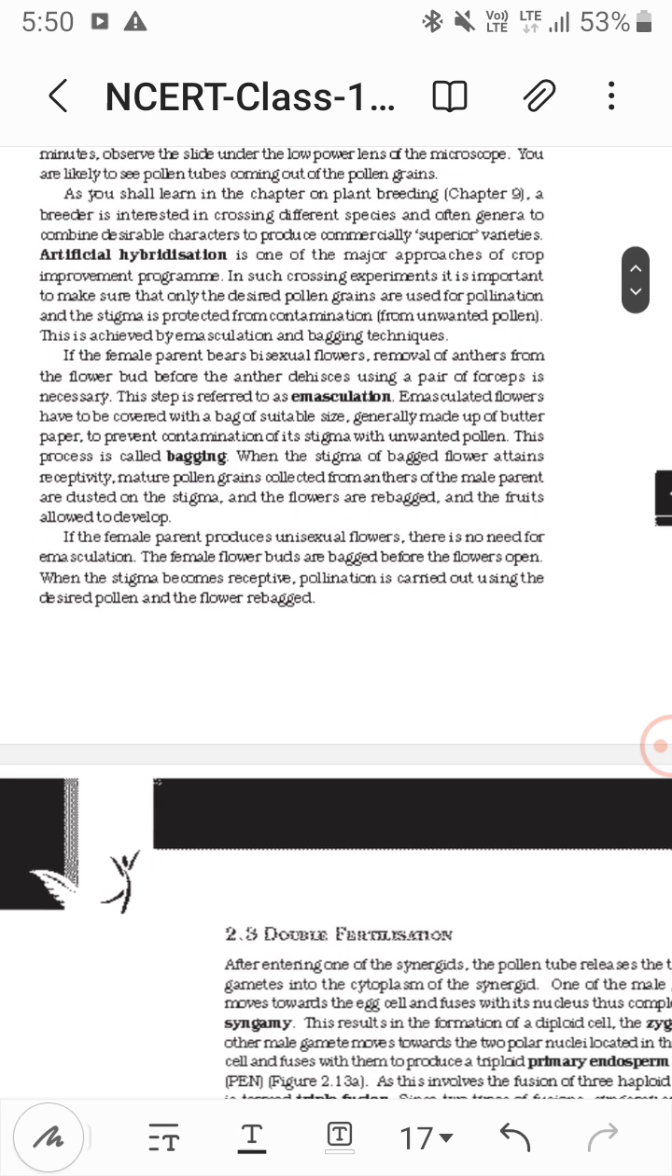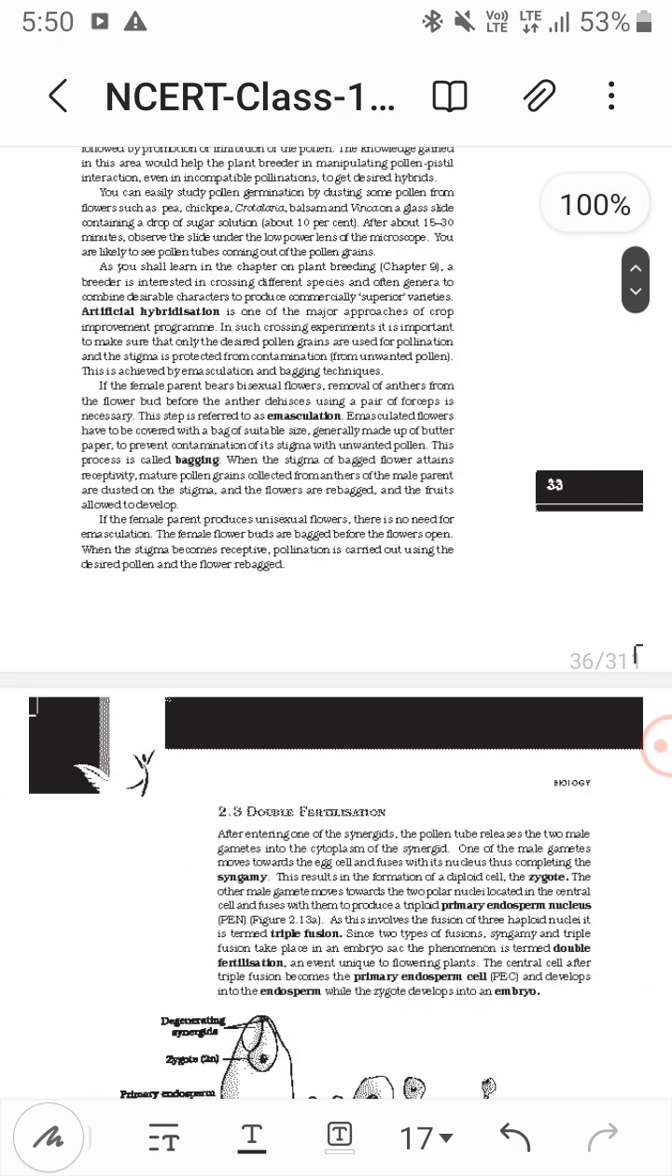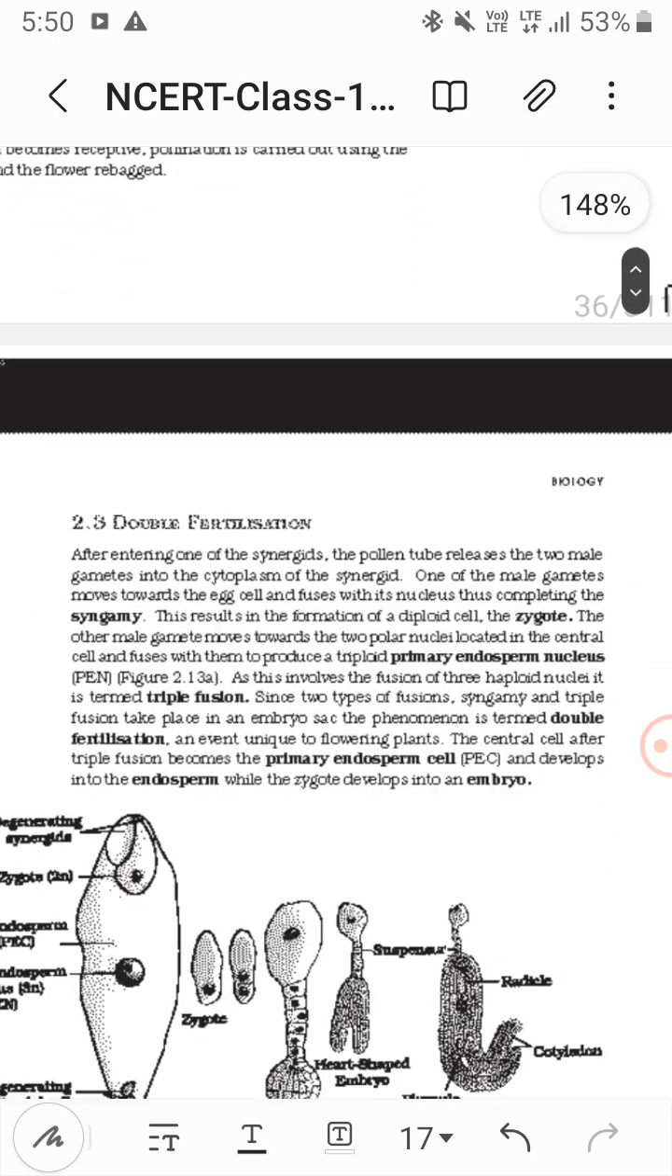Now if the female flowers are unisexual, with only the female part, we don't have to worry about it. There is no need for emasculation. Then flowers are bagged, then dusting, and then rebagged. So this is how artificial hybridization is done to get the desirable varieties.